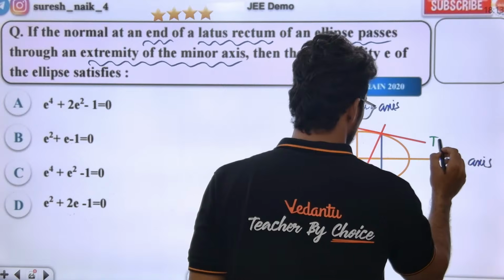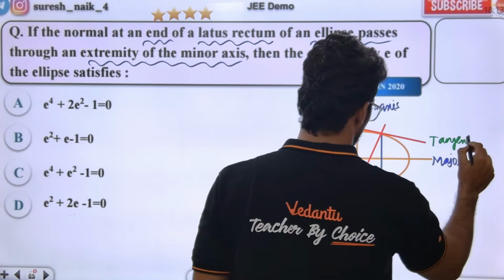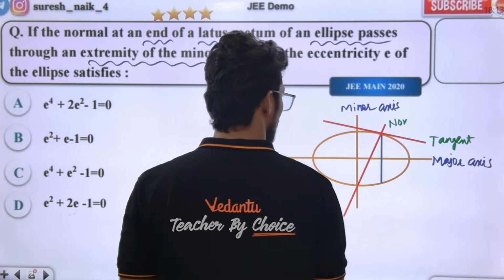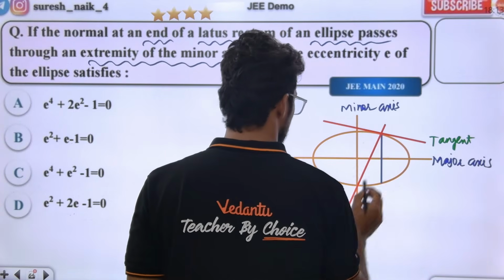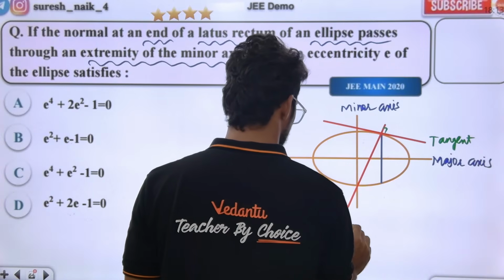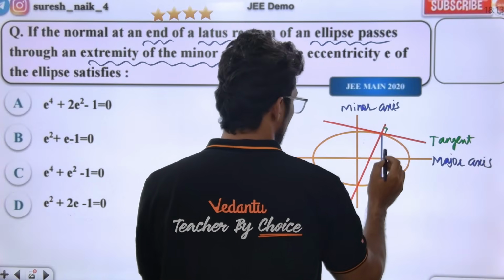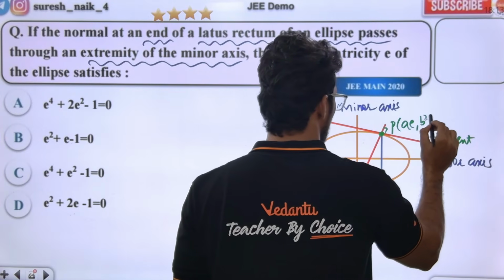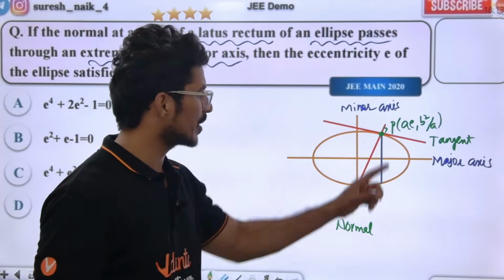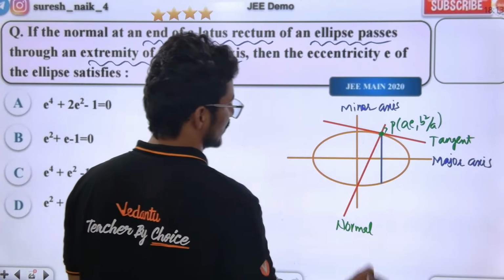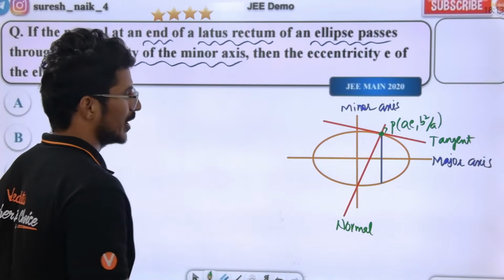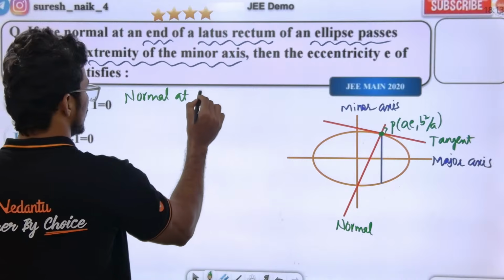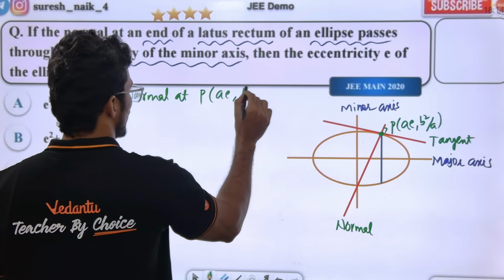Everybody look at the board. This is the tangent, this is the normal. Both are perpendicular here. Normal at what point? This point. The end point of the latus rectum is (ae, b square by a). That is the point where the normal is drawn, normal at P.